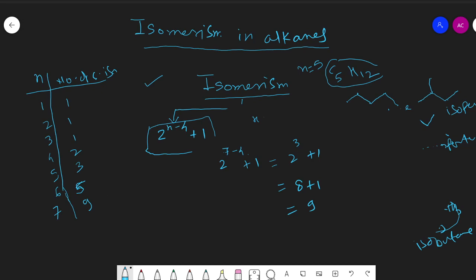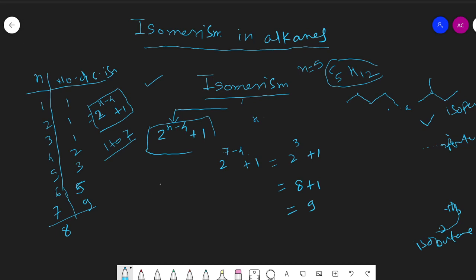Now this formula, number of isomers is equal to 2 to the power n minus 4 plus 1, works for the alkanes having carbon number 1 to 7. For 8 carbon, another formula is there, and that formula is the same, but we have to use plus 2 instead of plus 1.